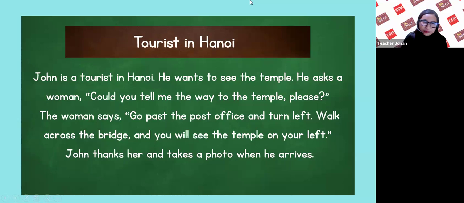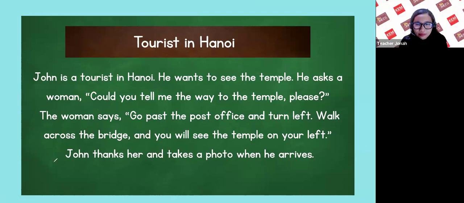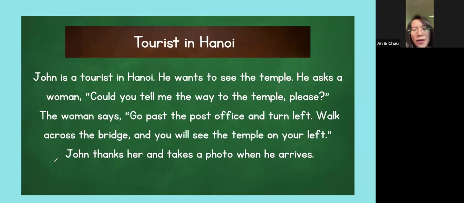John is a tourist in Hanoi. He wants to see the temple. He asks a woman, "Could you tell me the way to the temple, please?" The woman says, "Go past the post office, then turn left, walk across the bridge, and you will see the temple on the left." John thanks her and takes a photo when he arrives.